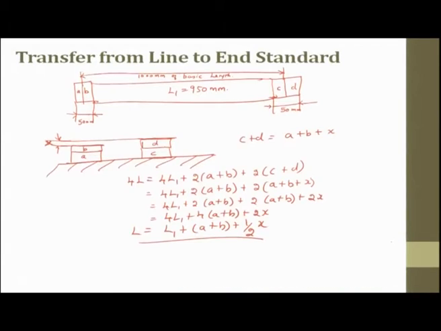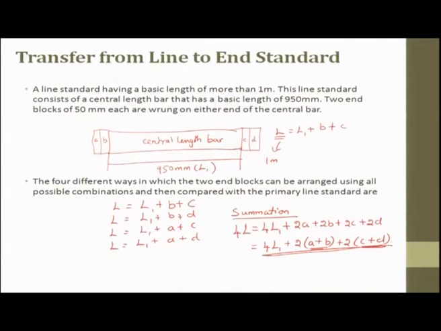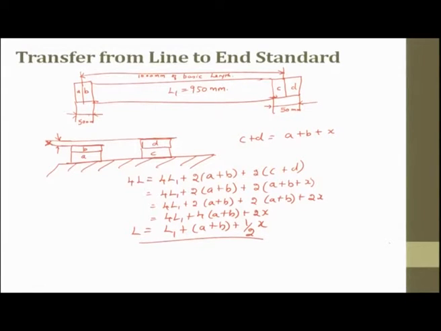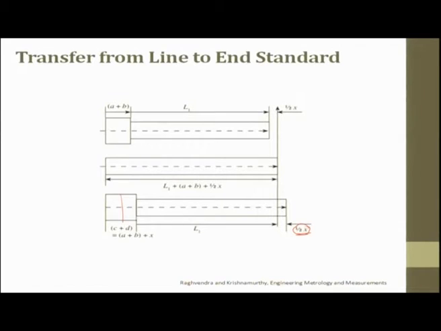So what we did in these two exercises was, we took a center line and took two blocks of 25-25, adding them on both sides so that we made it an end standard. We converted the line into an end standard, and from there we did calculations and represented and got to know the error also. This is it: A plus B is half x less, C plus D is half x more.